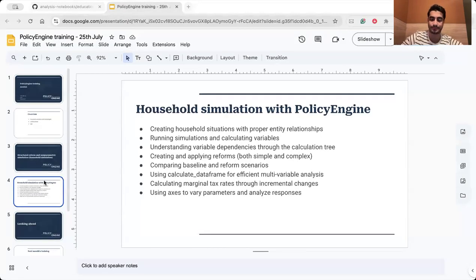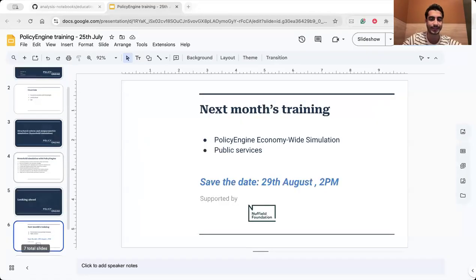So looking ahead, for the next month, I will go through PolicyEngine economy-wide simulation. Everything that we had for this session was household level analysis. I will walk through economy-wide simulation as well. And also we'll talk about the public services analysis that we had, and we newly added these kinds of features for public services analysis in PolicyEngine UK.